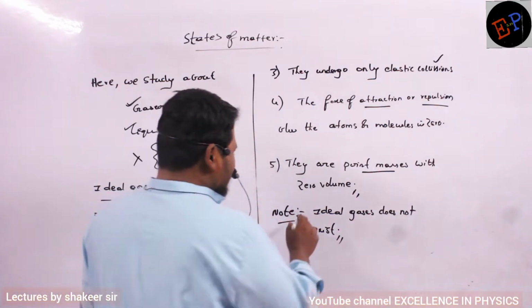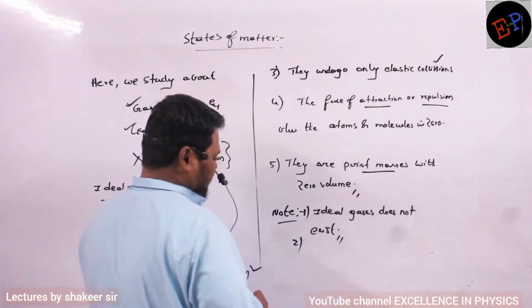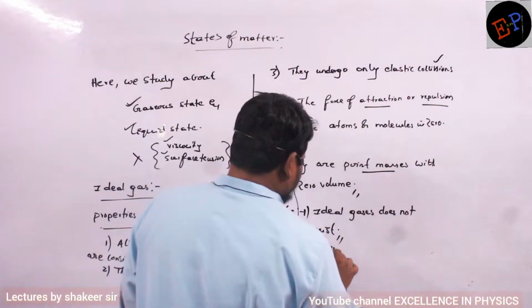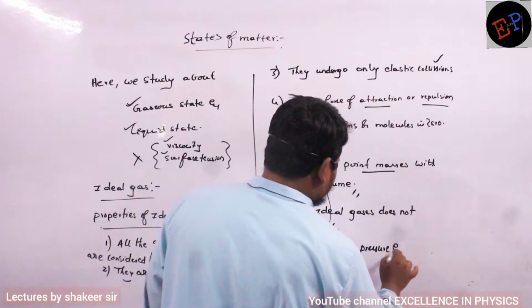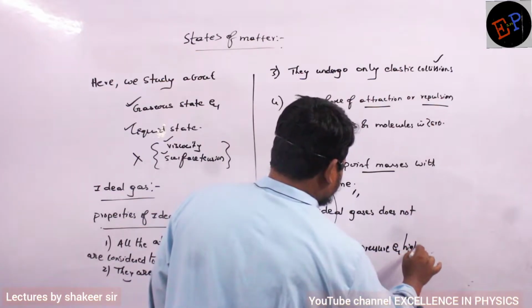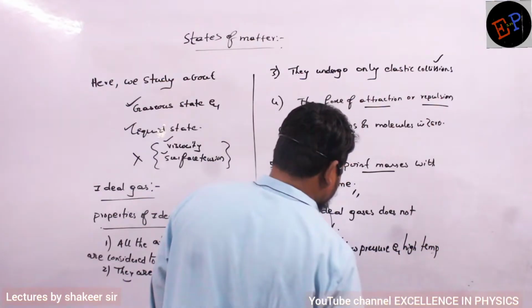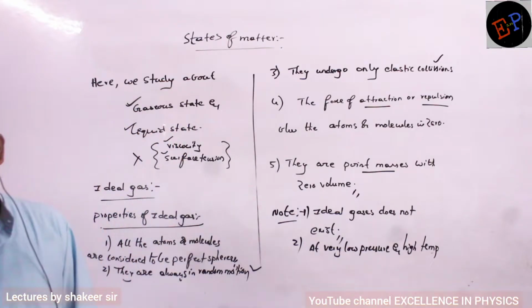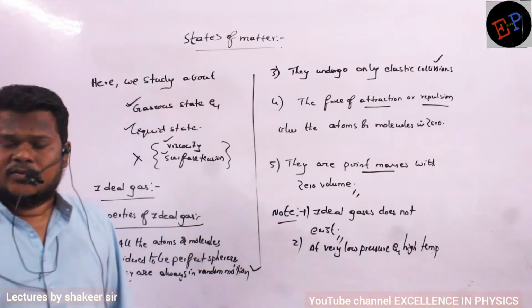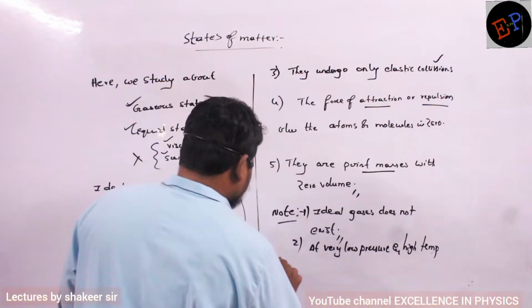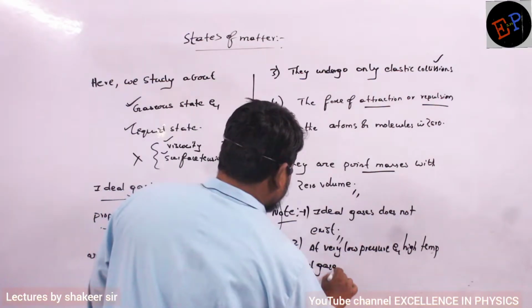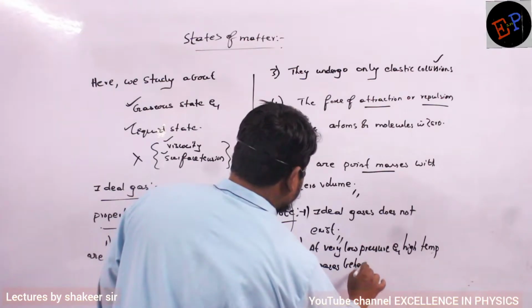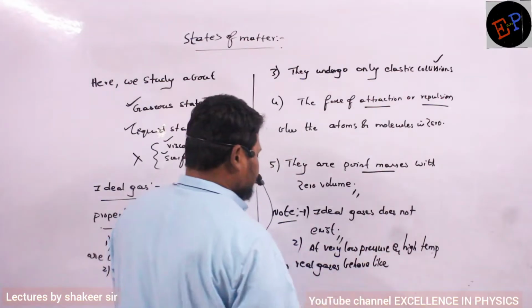The second point is that at very low pressures and high temperatures, real gases behave like ideal gases.